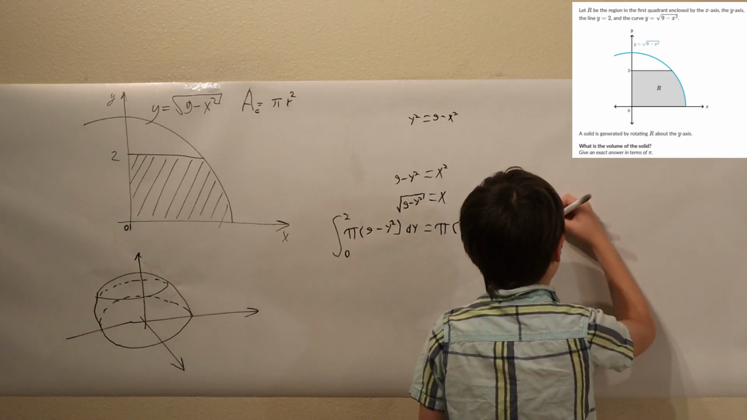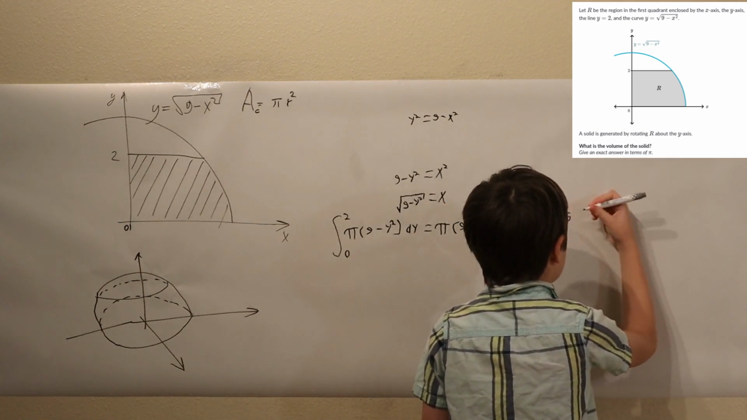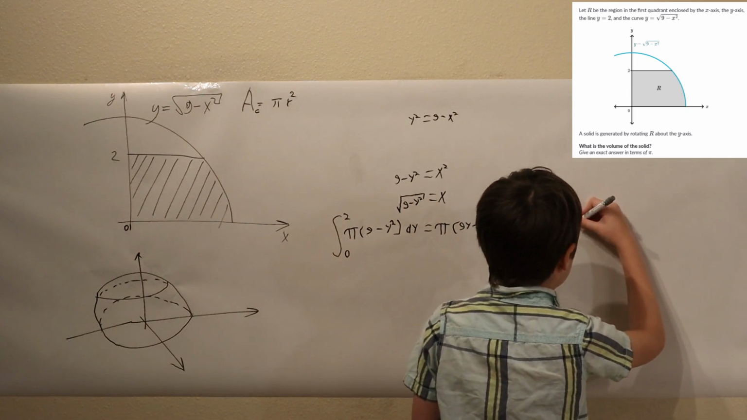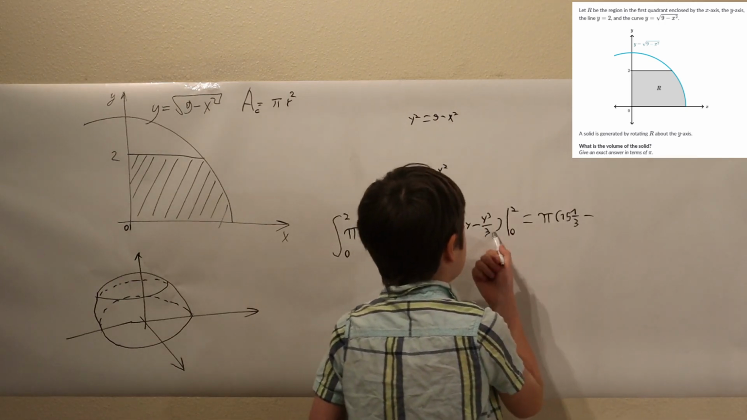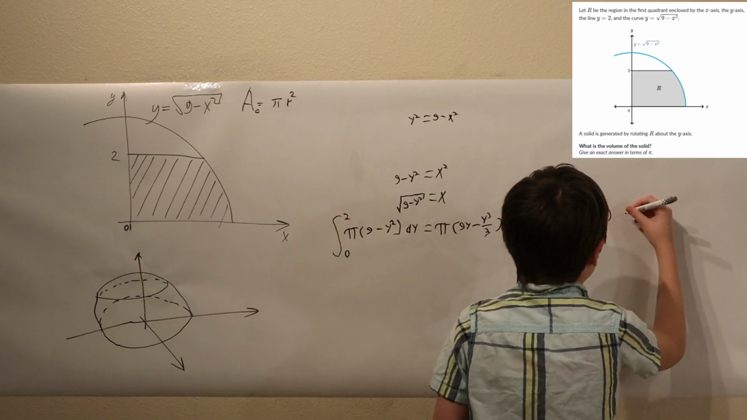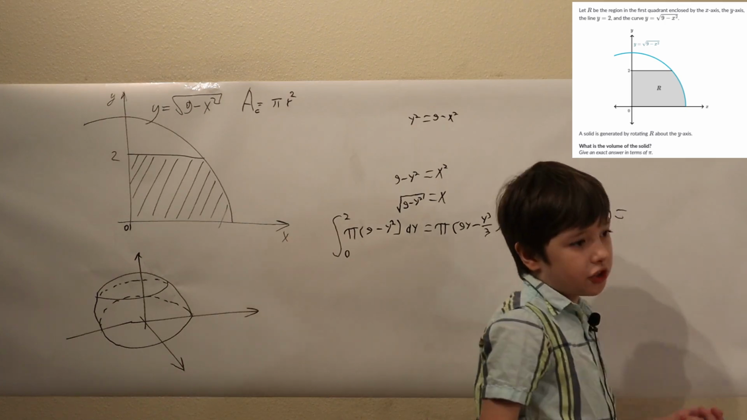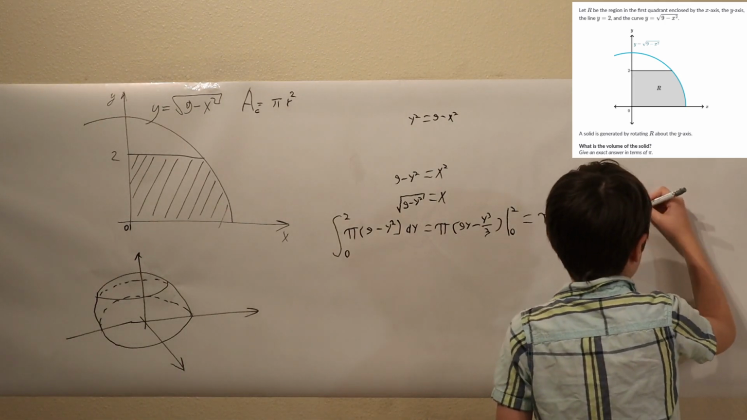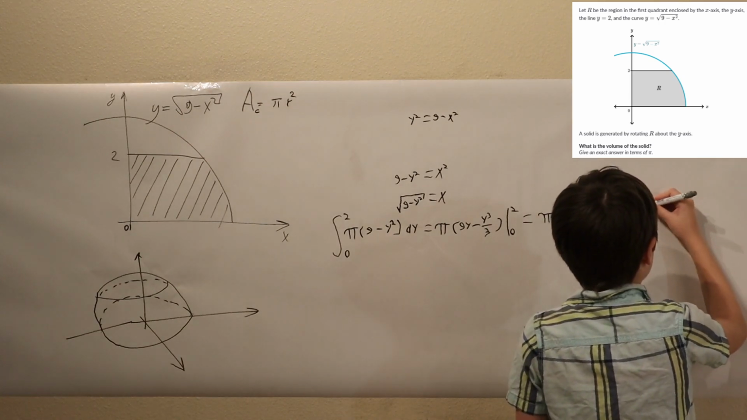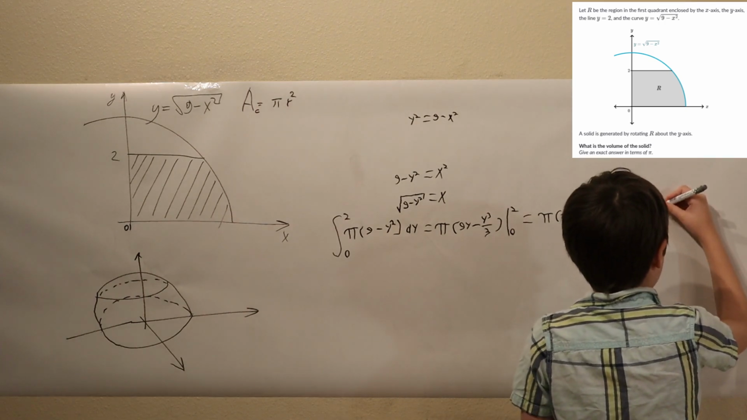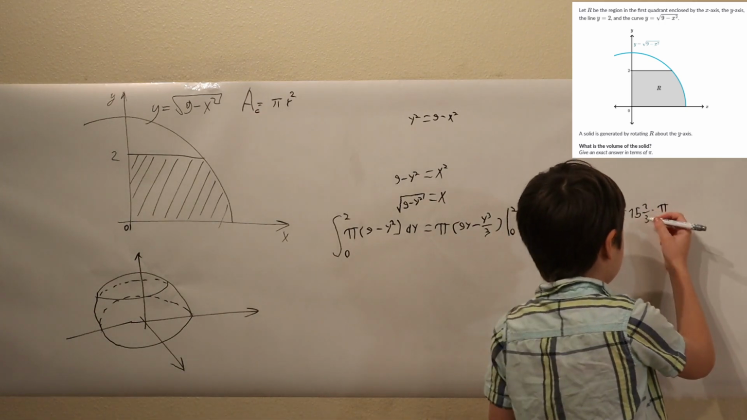So we have the pi over here. Then we multiply the pi by 15 and 1/3. Then we're gonna subtract everything at 0. 0 minus 0 is 0. We have 0. Well, that's equivalent to 15 and 1/3 minus 0 is 15 and 1/3. So we multiply that by pi, and we have 15 and 1/3 multiplied by pi.